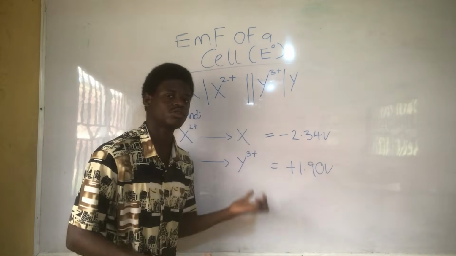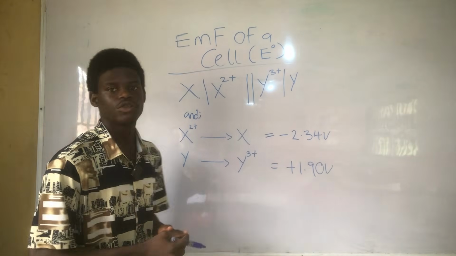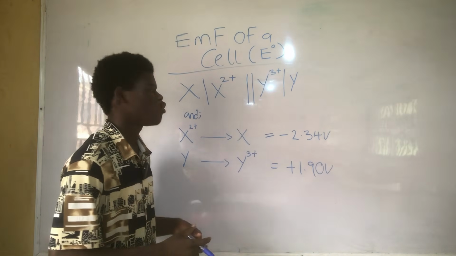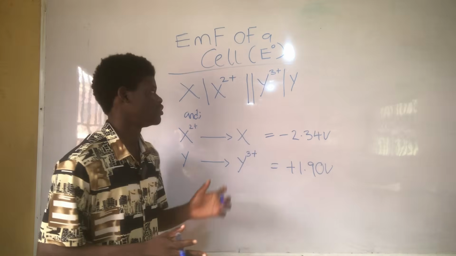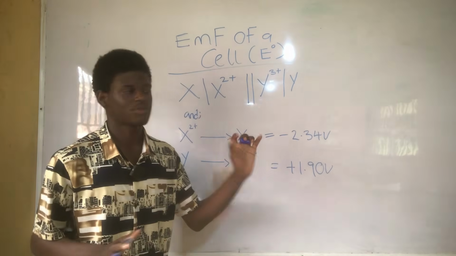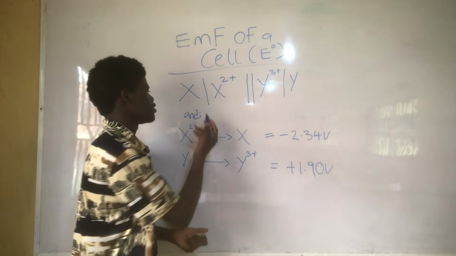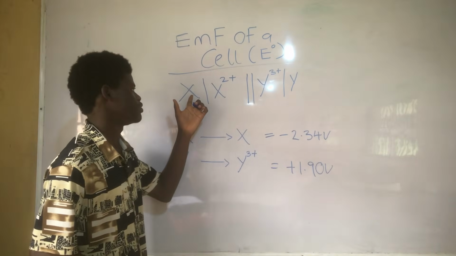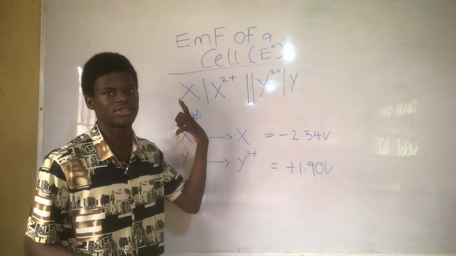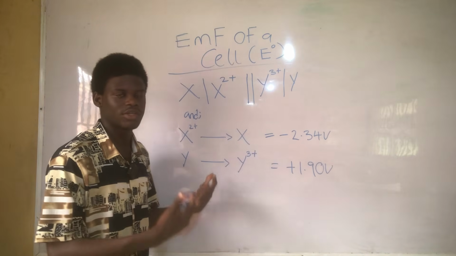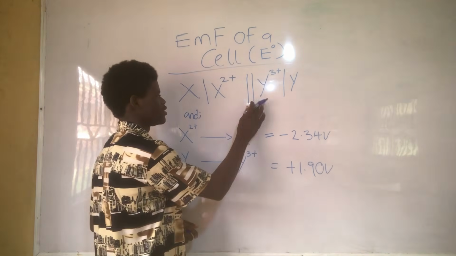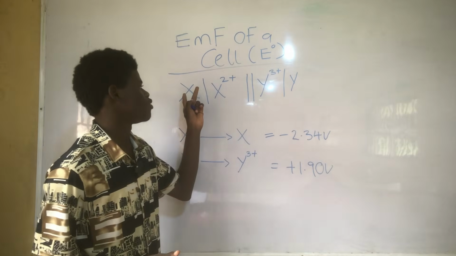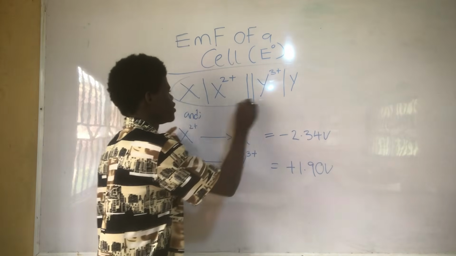To solve questions like this, you don't need to have too much knowledge on different things. All you need to know is your knowledge of cell notation. In cell notation, this one single vertical line means the boundary between the element and the mole, the element and the mole. While these two boundary lines just represent the salt bridge. So what is the meaning of all this that we see here?